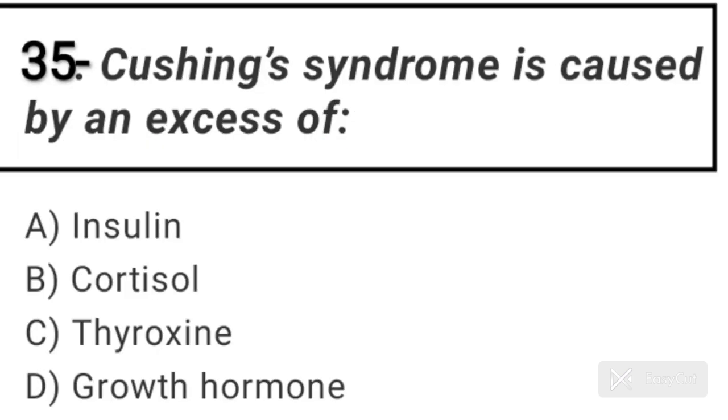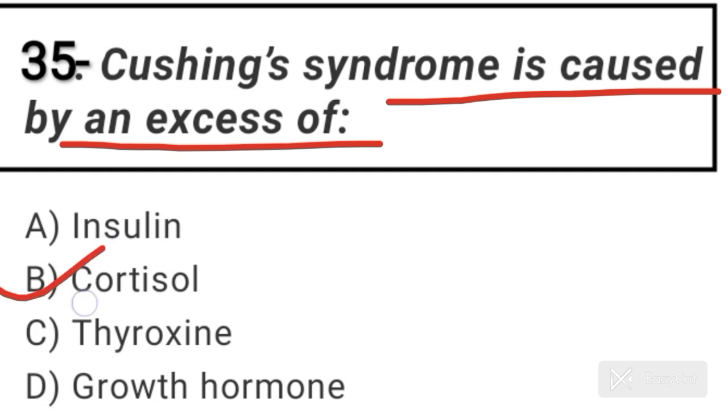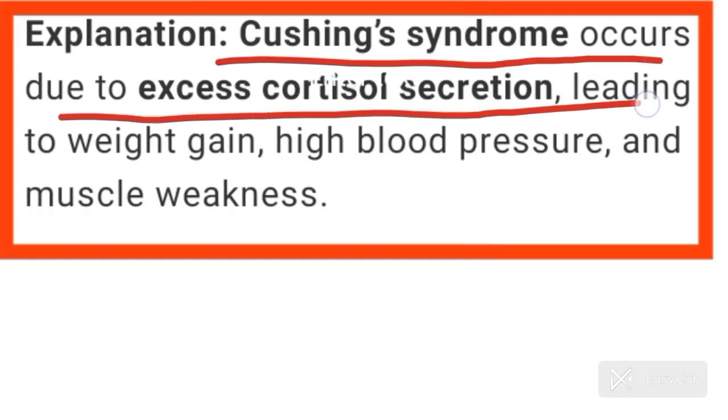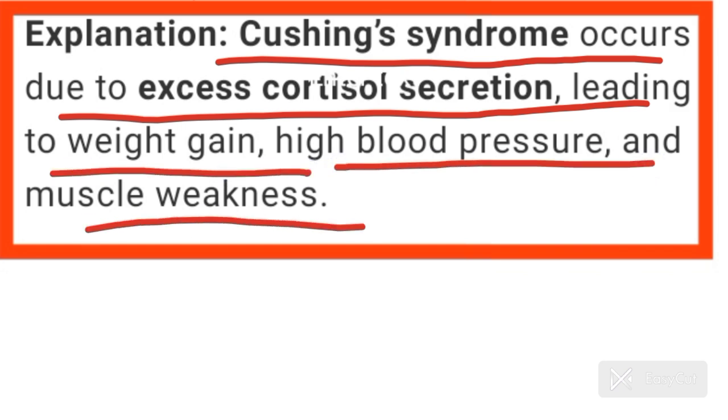Question number 35. Cushing syndrome is caused by an excess of? Answer is option B, cortisol. Cushing syndrome occurs due to excess cortisol secretion, leading to weight gain, high BP, and muscle weakness.